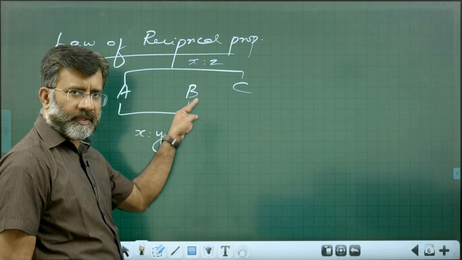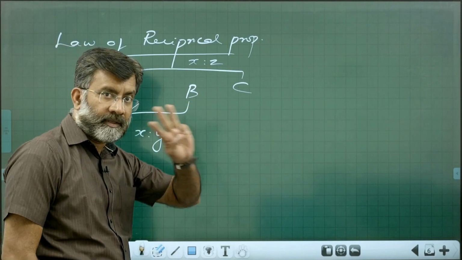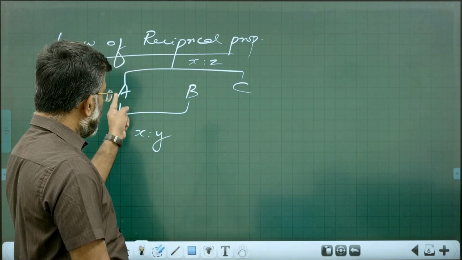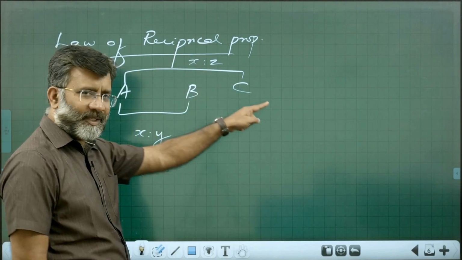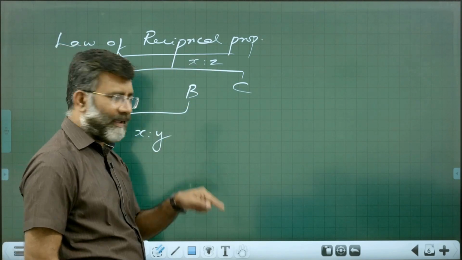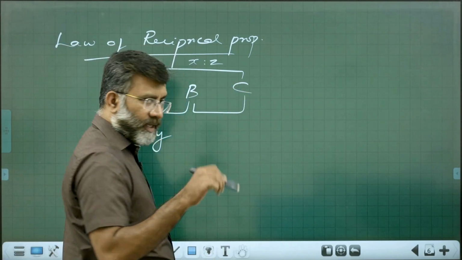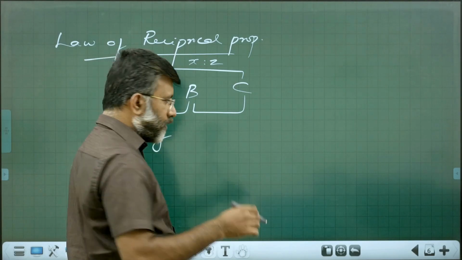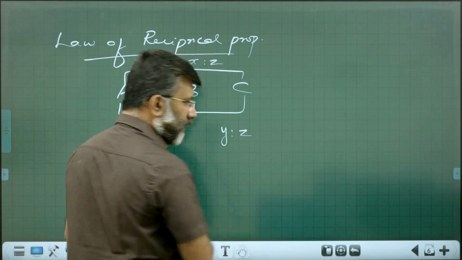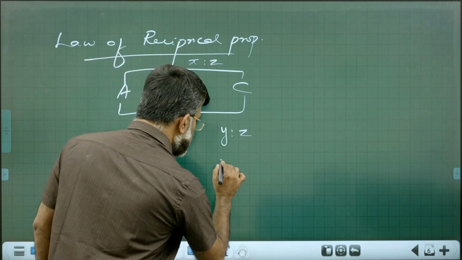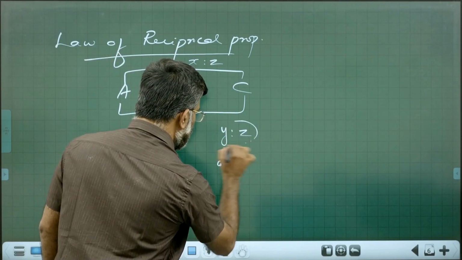Three different elements: A combines with B in the ratio X is to Y. A combines with C in the ratio X is to Z. And if B combines with C, they do so in the ratio either Y is to Z or a simple multiple of these values.